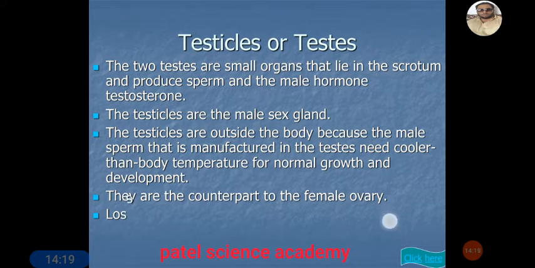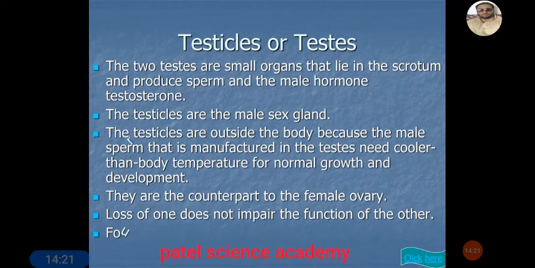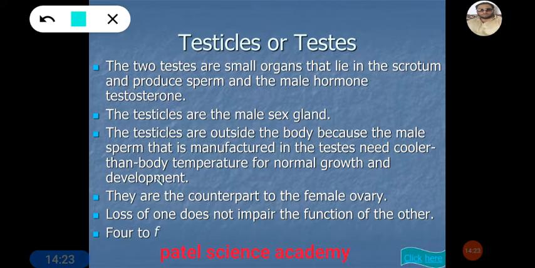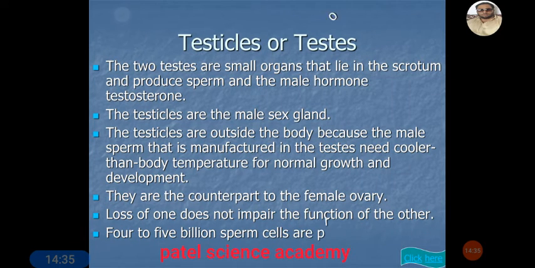Then the next point is that the loss of one testis doesn't impair the function of the other one. And the next point is that 4 to 5 billion sperm cells are produced in each testis every month.